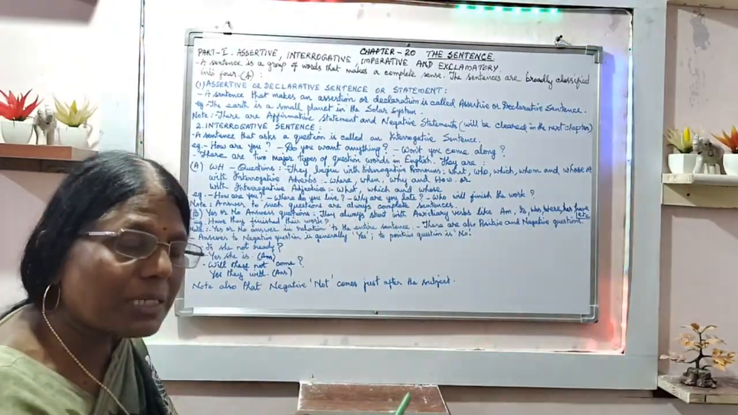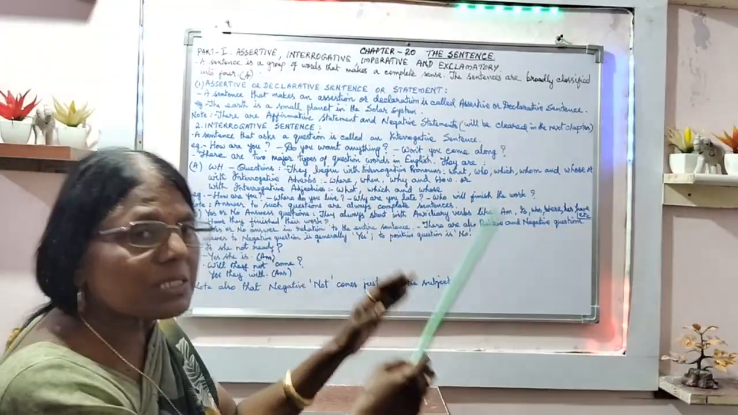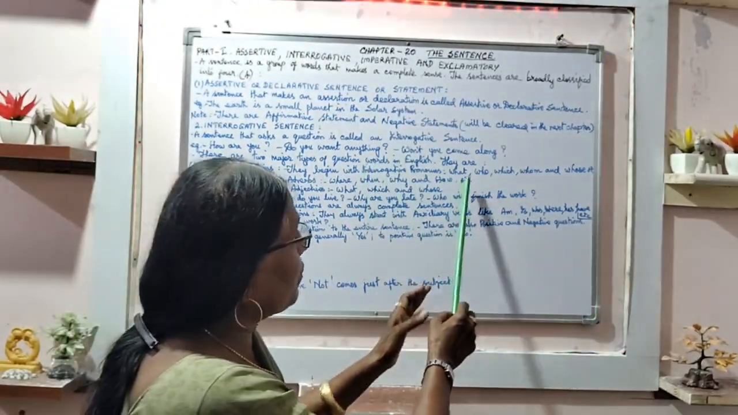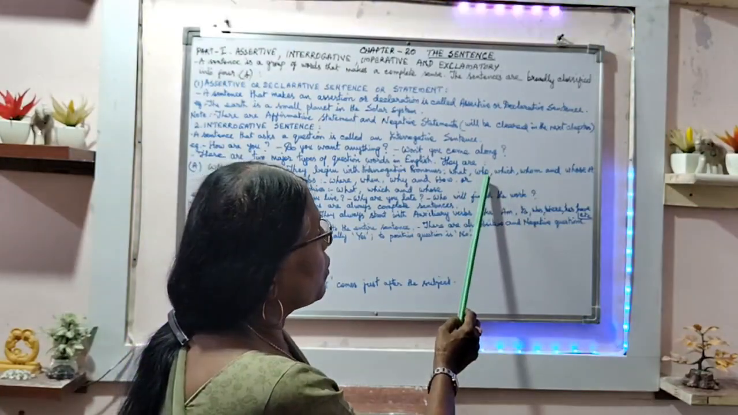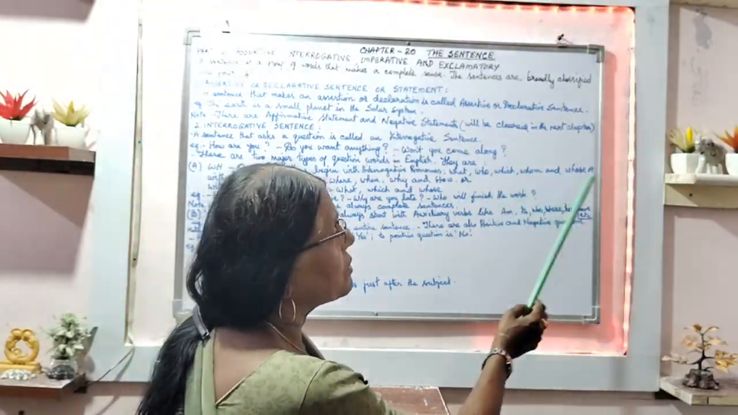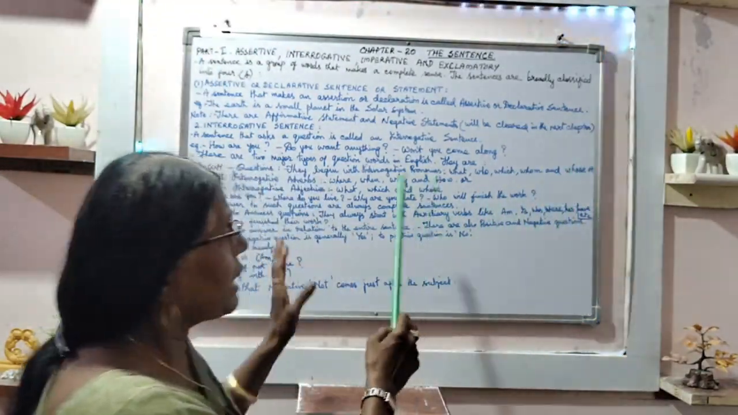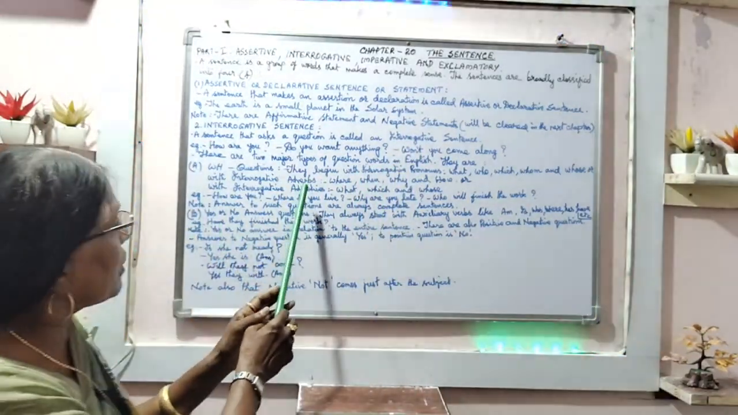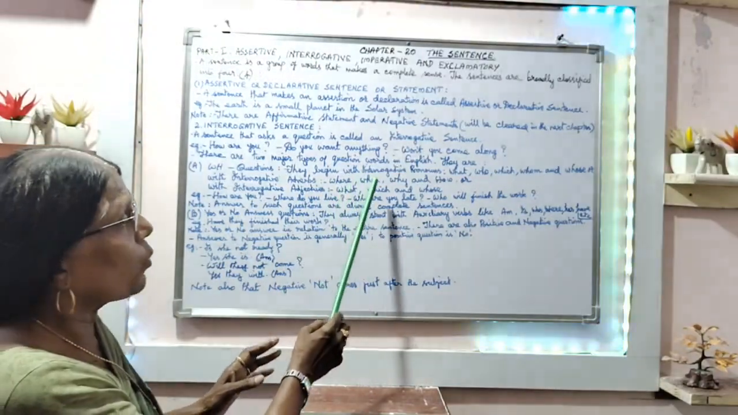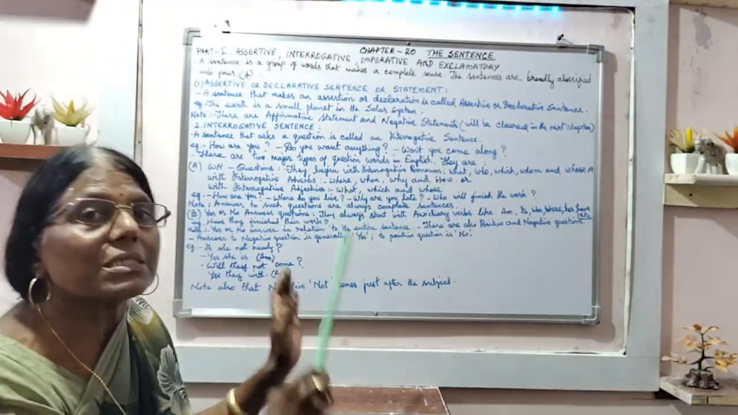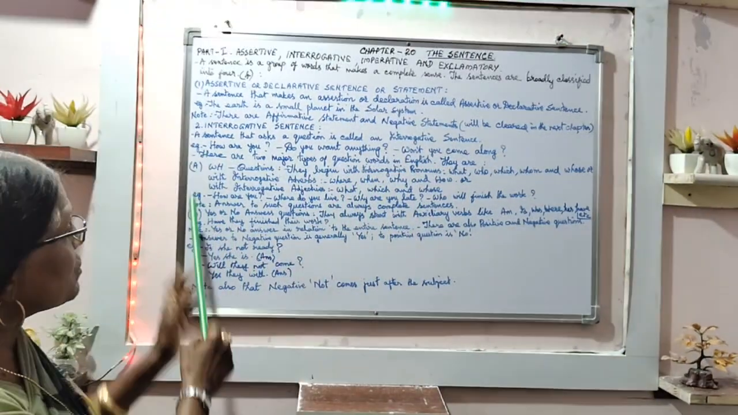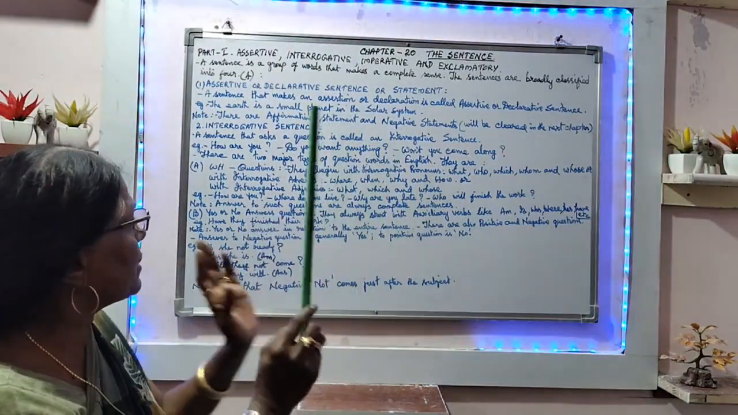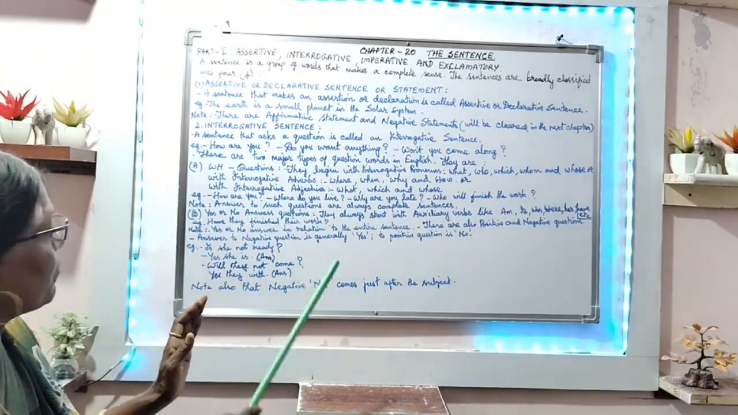In question words, we have interrogative pronouns, interrogative adverbs and interrogative adjectives. What is an interrogative pronoun? What, who, which, whom and whose. What is an interrogative adverb? Where, when, why and how. Again, interrogative adjectives: what, which, whose. So all these are used.